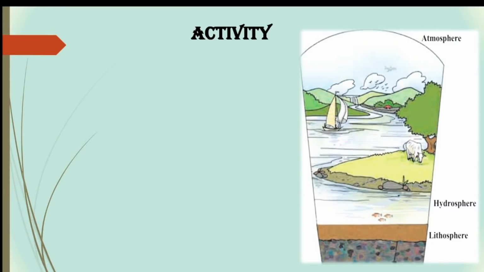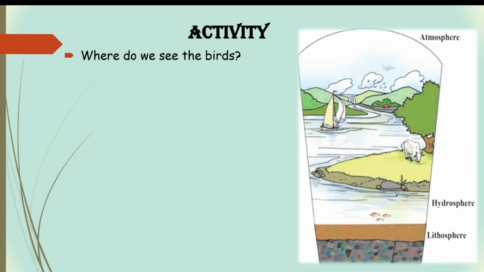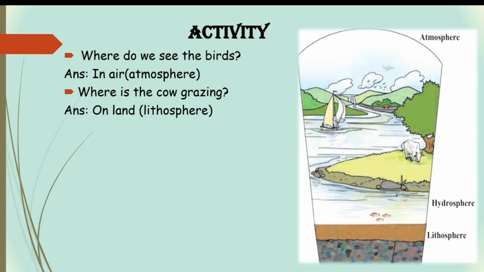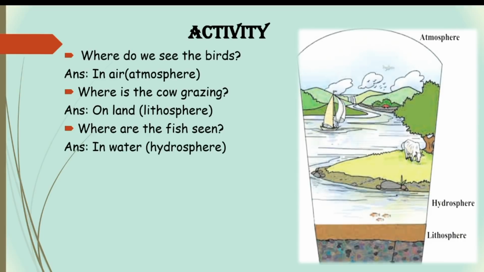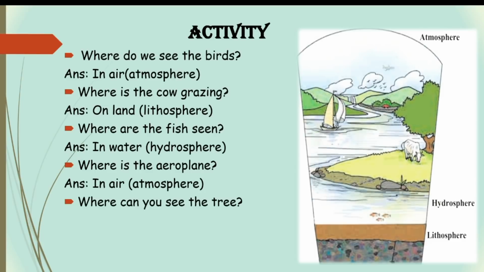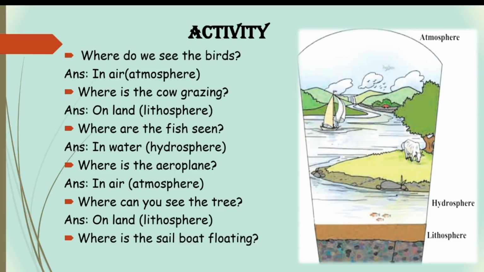Let's do one activity, but you also have to answer with me. See the picture here. Where do we see the birds? Yes, it is in air. Where is the cow grazing? Yes, on land. Where are the fish seen? In water. Where is the aeroplane? Yes, it is in air. Where can you see the tree? On land. Where is the sailboat floating? Yes, in water.